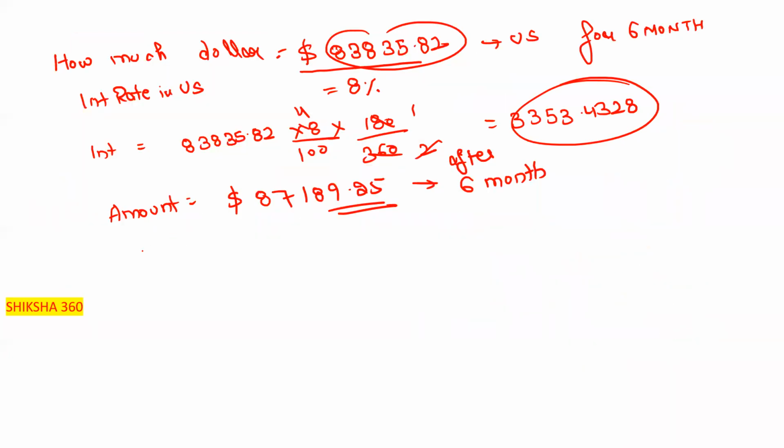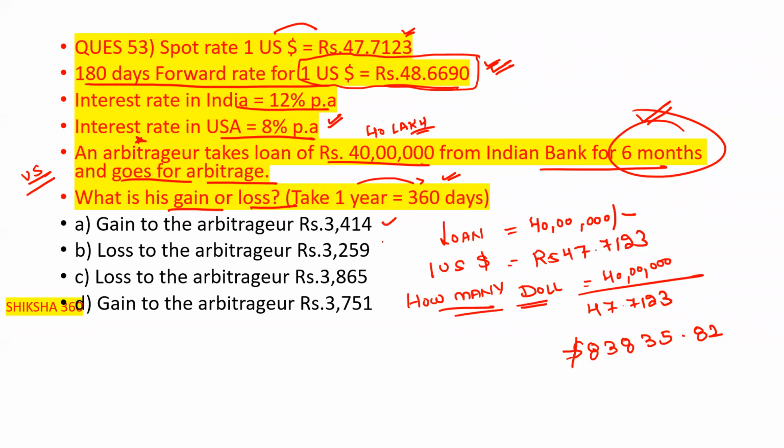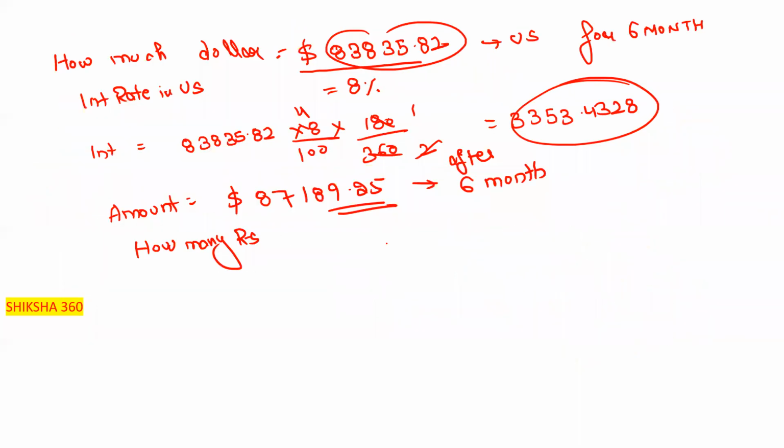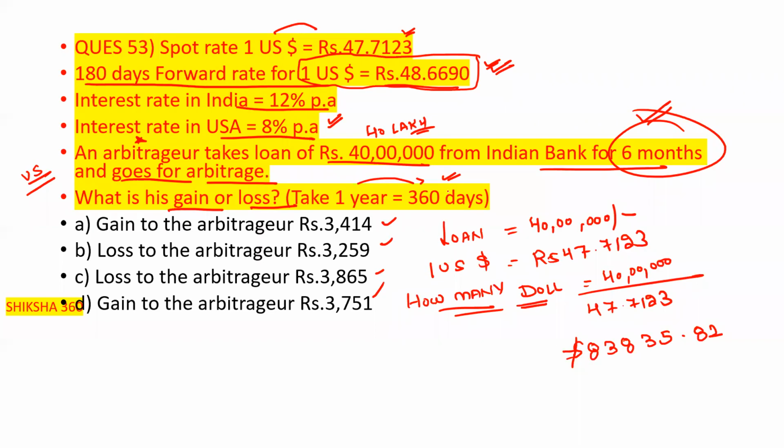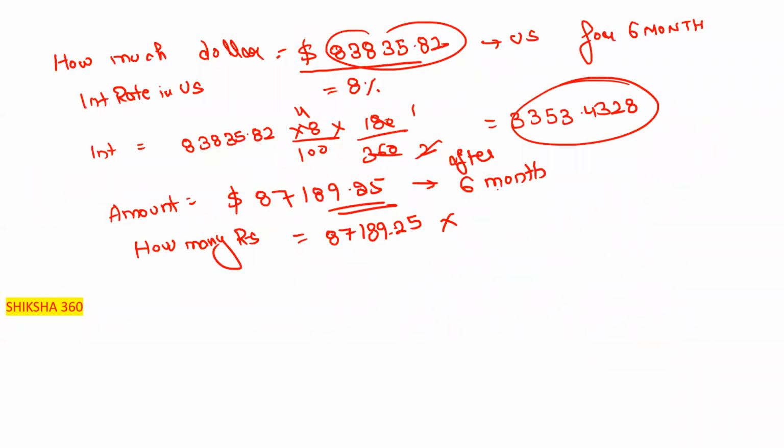So now we will convert how many rupees? Because we have to find the benefit or gain in the rupees. So we will find how many dollars? 87,189.25 into multiply, because we have to find it in rupees, multiply by 4848.6690.